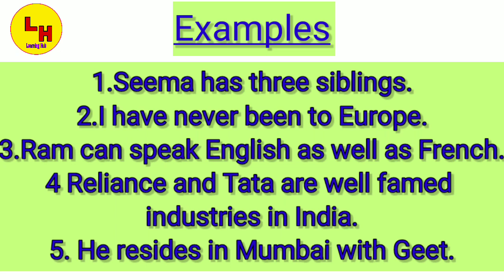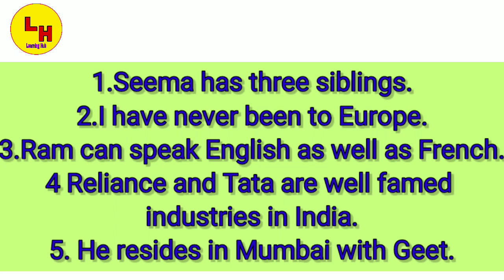In the first example, Seema is the name of a person. In the second example, Europe is the name of a country. In the third example, Ram as well as English and French are mentioned. English and French are languages and Ram is the name of a person. In the fourth example, Reliance and Tata are the names of well-famed industries in India. And in the fifth example, Mumbai is the name of a city in India, and Geet is the name of a person. So, hope it is clear to you all now. Now let us move ahead.